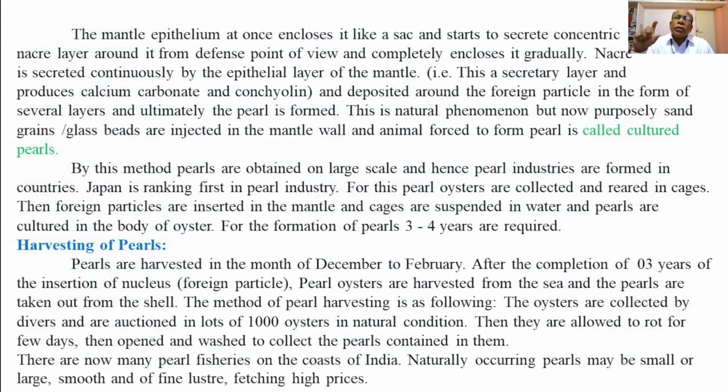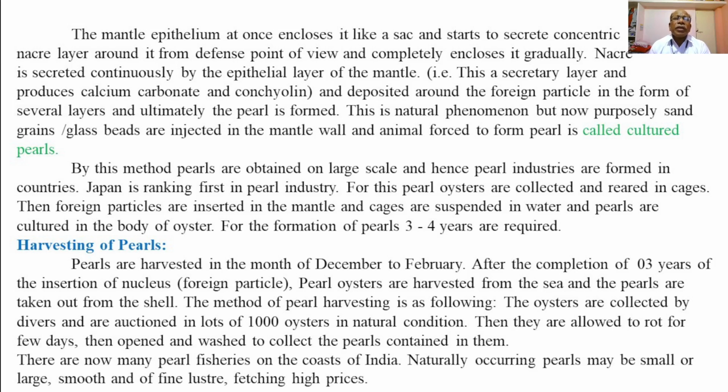So once the foreign antigen or a foreign invader or a sand particle, whatever the foreign substance, either in the form of parasite or the sand grain or some insects, gets entry into the body of the pearl oysters, it gets attached to the mantle wall or the body wall of the bivalve mollusk.